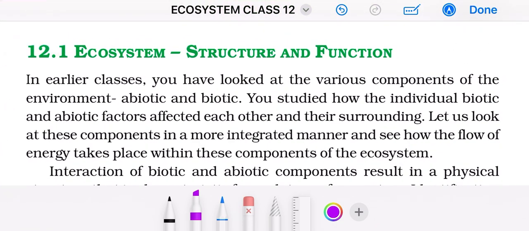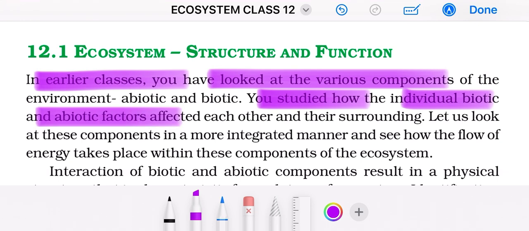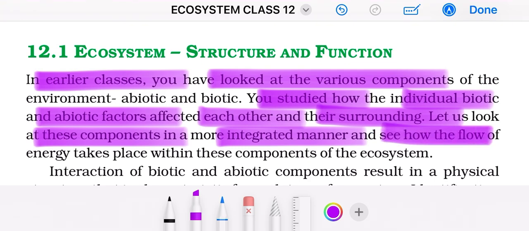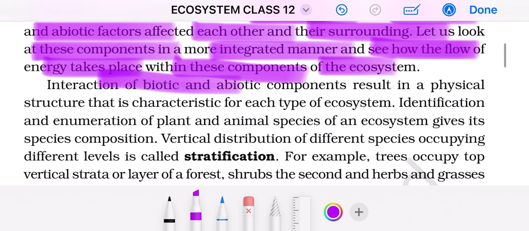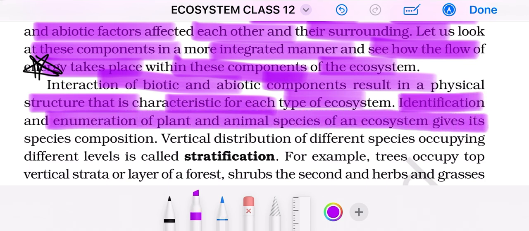Ecosystem structure and function. In earlier classes, you have looked at various components of the environment, abiotic and biotic. You studied how the individual biotic and abiotic factors affected each other and their surroundings. Let us look at these components in a more integrated manner and see how the flow of energy takes place within these components of the ecosystem. Interaction of biotic and abiotic components results in a physical structure that is characteristic for each type of ecosystem. Identification and enumeration of plant and animal species of an ecosystem gives its species composition.